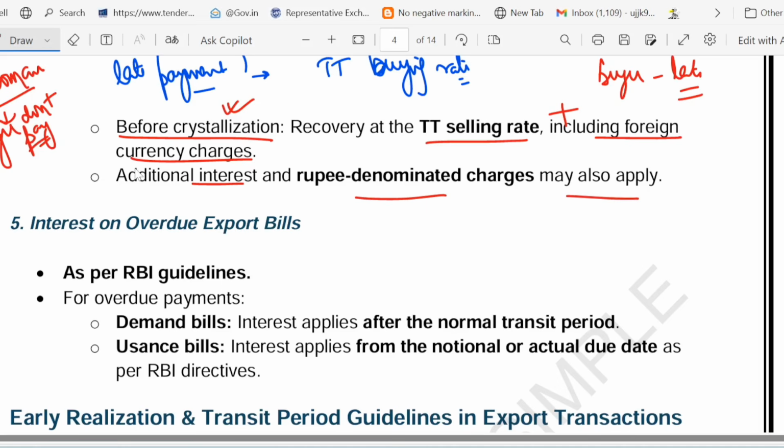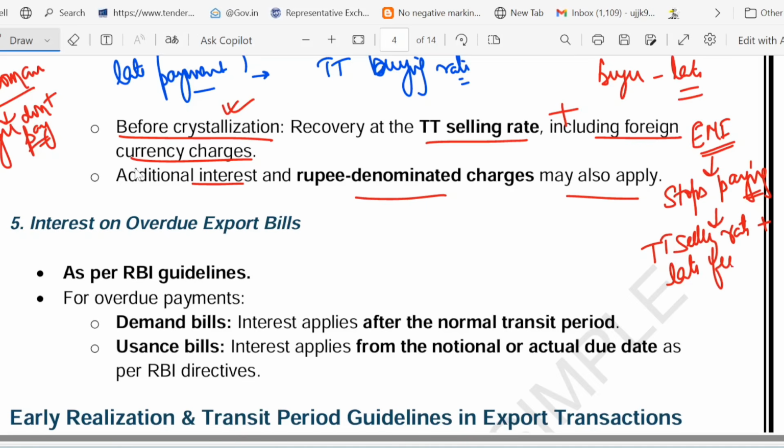Let me give you one example. Suppose you are selling a car on EMI. If the buyer stops paying, what happens? The bank takes back the car value, that is the TT selling rate, plus some late fee also applies, plus penalties also apply.